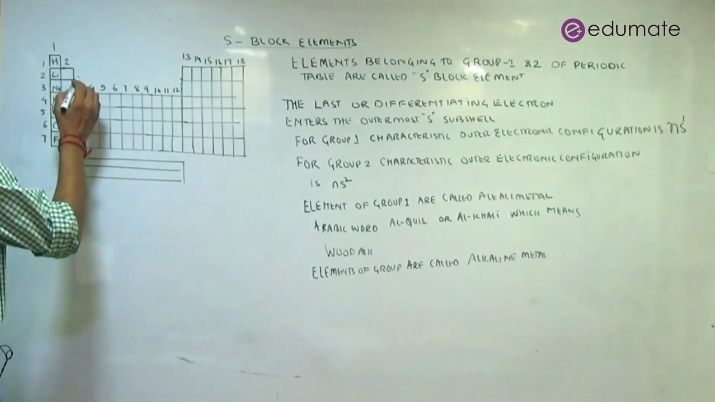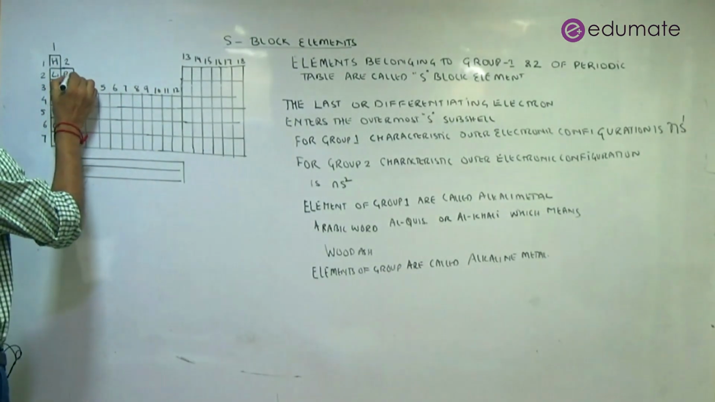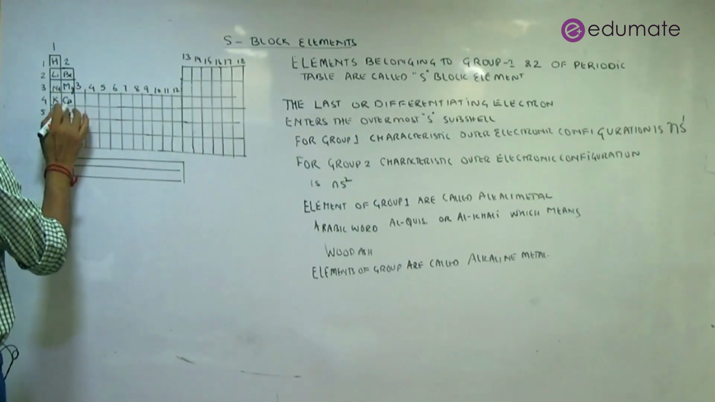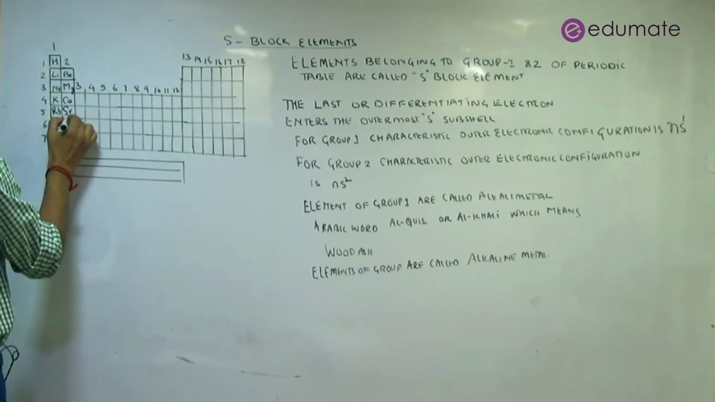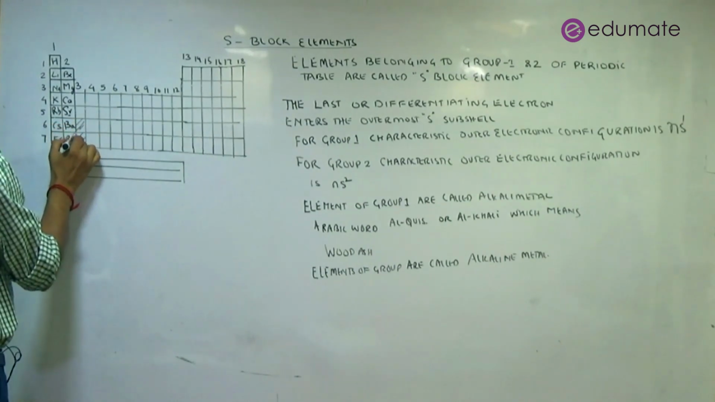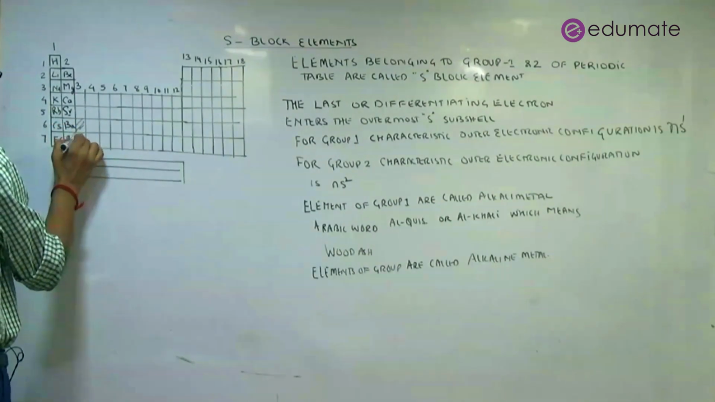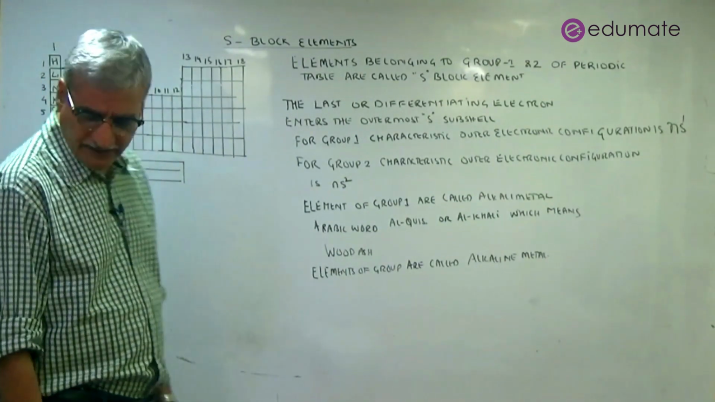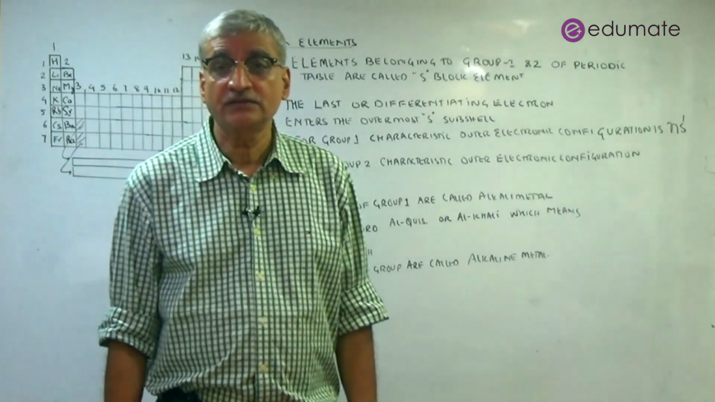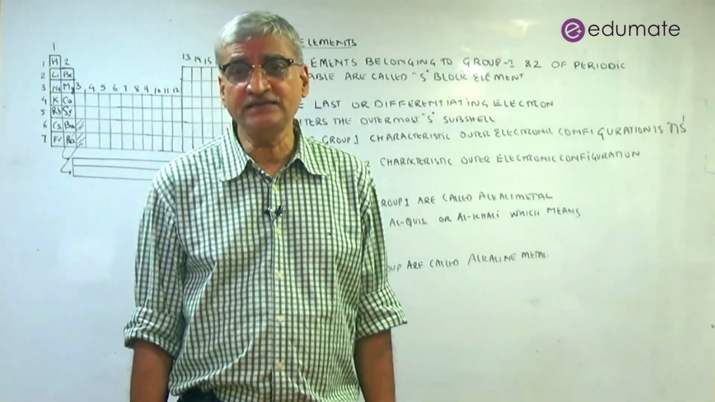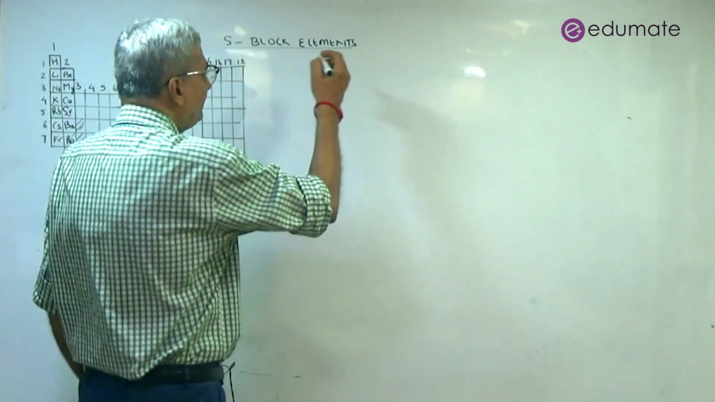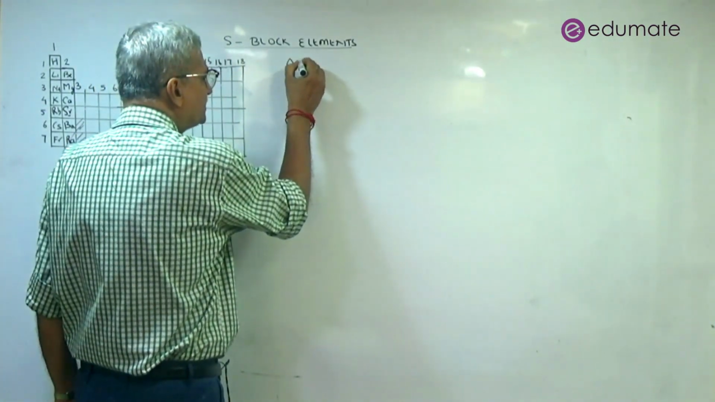Then in alkaline earth metals we have beryllium, magnesium, calcium, strontium, barium, and radium. Now, we will be talking about the occurrence and then the electronic configuration. We are now going to talk about the occurrence of these S block elements.